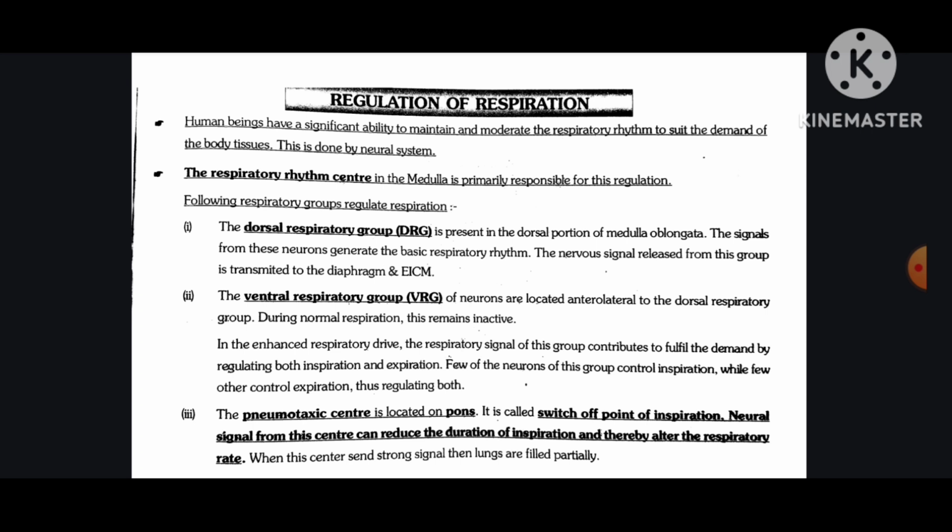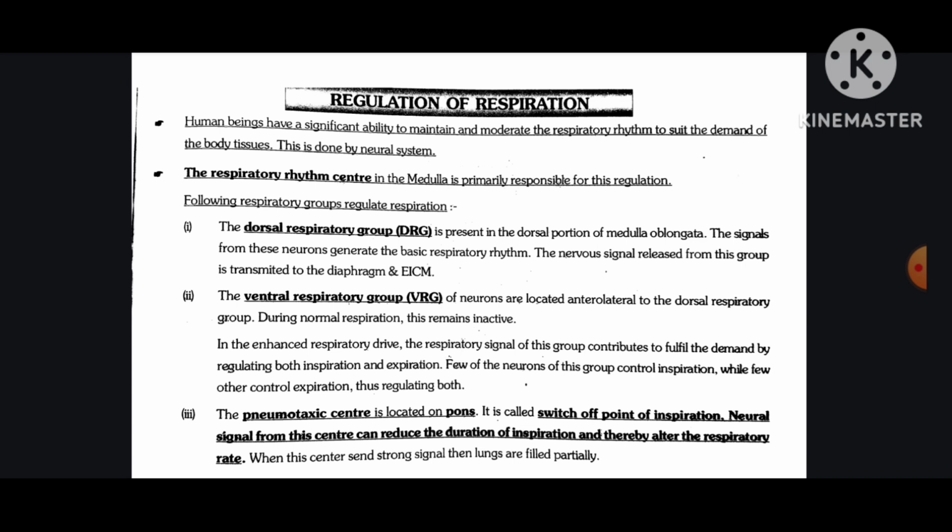Number 2, the ventral respiratory group of neurons are located anterolateral to the dorsal respiratory group. During normal respiration, this remains inactive. In the enhanced respiratory drive, the respiratory signals of this group contribute to fulfill the demand by regulating both inspiration and expiration. A few of the neurons of this group control inspiration while a few others control expiration, thus regulating both.